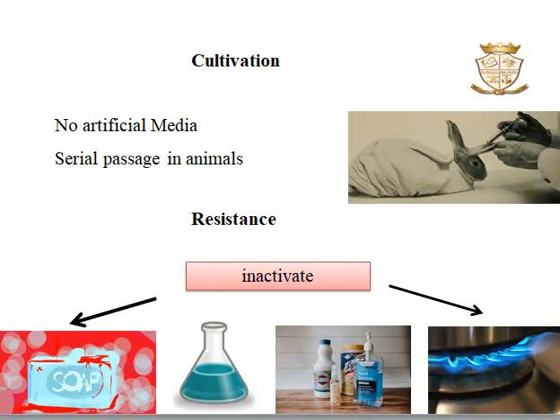Pathogenic treponemas do not grow in artificial culture media. It is maintained by serial testicular passage in lab animals. Resistance of the organism: the organism is readily inactivated by drying or by heat, maintained at a temperature of 41 to 42 degrees Celsius. It can also be inactivated by distilled water, soap, antiseptics, etc.